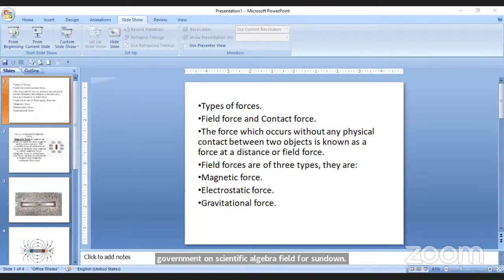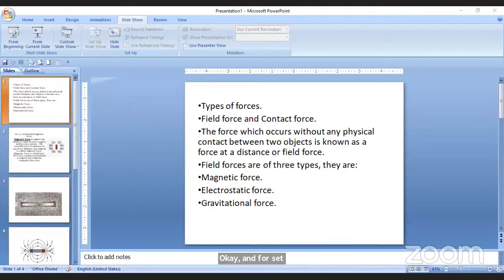So the field forces are the definition saying that force at a distance. From some distance, as you observe while pushing the door or pulling the door, we are touching the door. Without touching the door you cannot open it. So that is a contact force. We are applying some force by contacting the object. So if there is no contact between the two objects, that type of force is known as field force. We can say that forces at a distance are field forces.